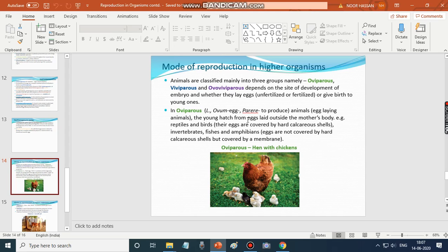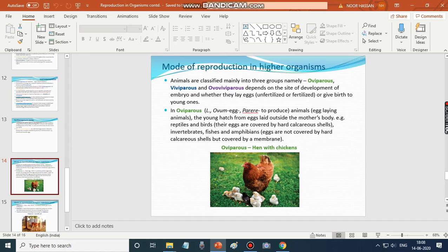These eggs hatch into young ones. For example, reptiles and birds, and their eggs are covered by a hard calcareous shell. Invertebrates, fishes and amphibians also follow this method, but their eggs are not covered by a hard calcareous shell but by a membrane. So this is about oviparous.